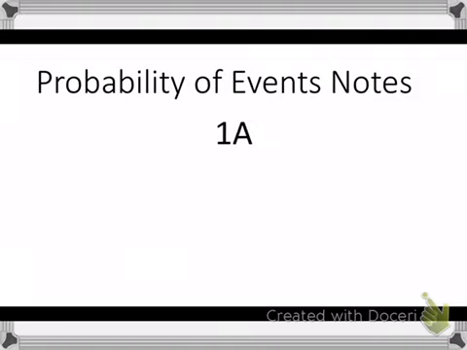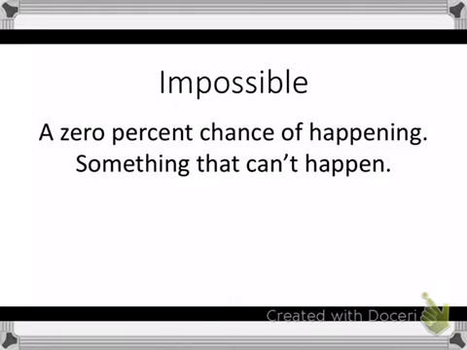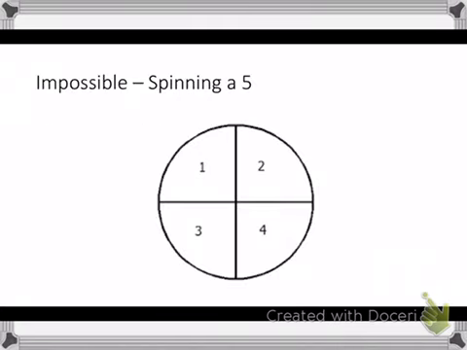So let's look at the first definition, which is impossible. Impossible means that there's a 0% chance of something happening. In other words, it's an event that can't happen. So something that can't happen is impossible. And let's use spinners as an example of this. So we have a spinner that's numbered 1 through 4, and you can see that it would be impossible to spin a 5. So that's an example of something that has an impossible likelihood.